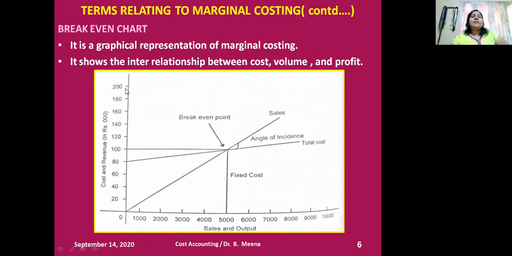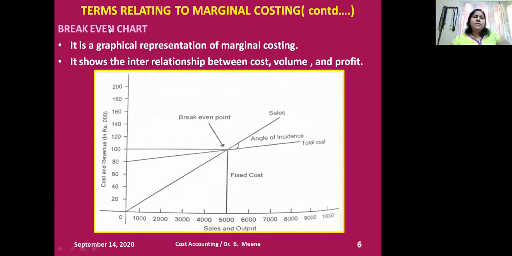And the OY axis represents the cost and revenue. What is my cost? What is my revenue? I mentioned 20, 40, 60, 80, 100, 120, 140, like that. Now I want to explain the curves. The total cost curve, can you see that? The total cost curve starts from 80,000.